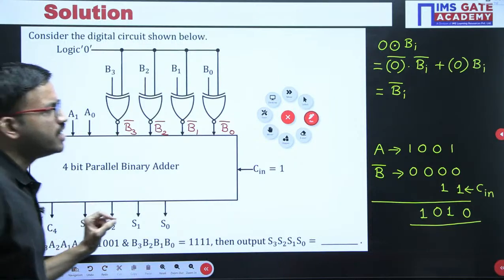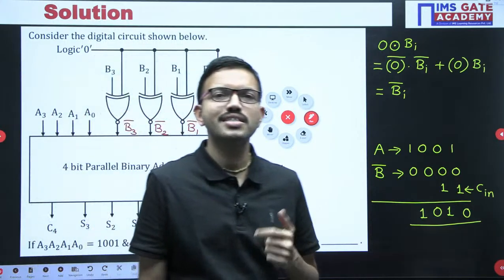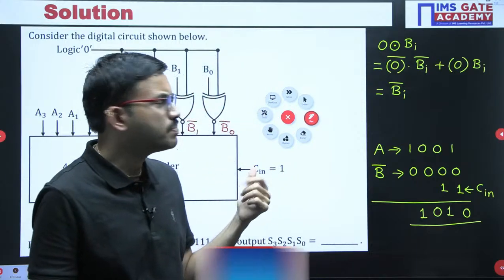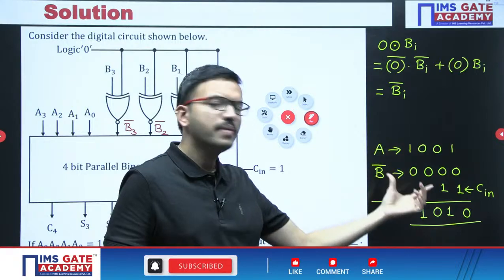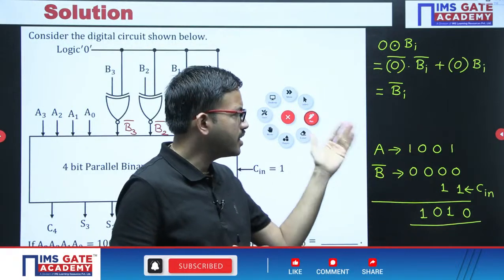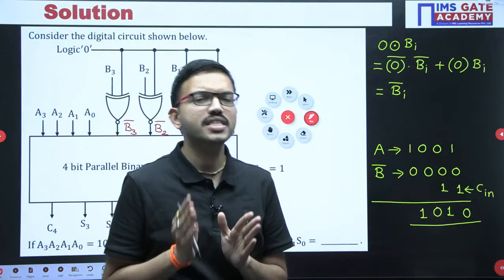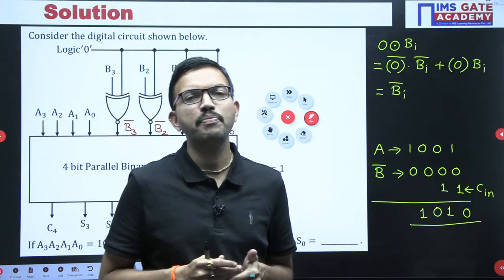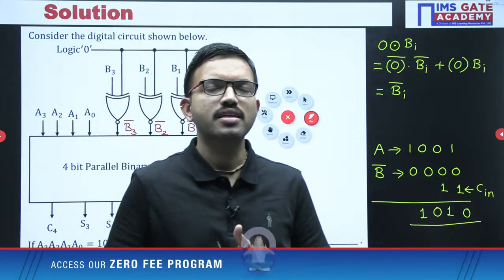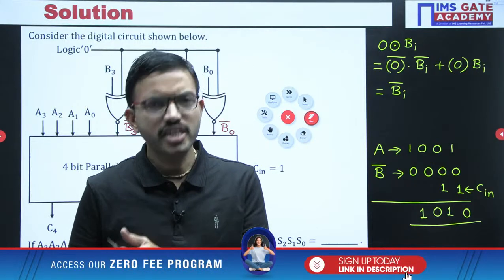So in this way, whatever questions we discussed in yesterday's class regarding the first chapter, regarding 2's complement technique, they can give two numbers, and they can ask for either addition operation or subtraction operation in 2's complement form, and the resultant answer they can expect in 2's complement, or they can expect the corresponding decimal equivalent.